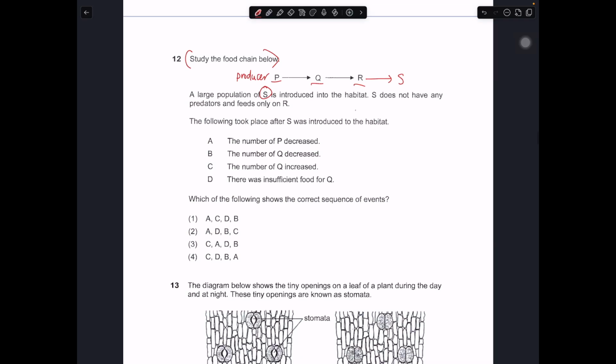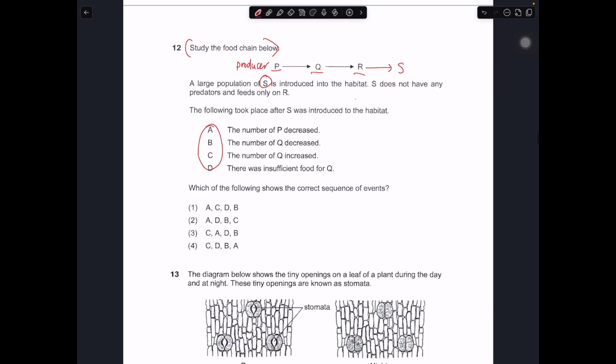The following took place after S was introduced. So you have statements A, B, C, D. Which of the following shows the correct sequence of events? Do you realize that they are talking about P and Q only, and they give you the sequence of events. Look at which one starts first. It's either A or C. So if you can identify which one starts first, you can straight away eliminate 2 answers.